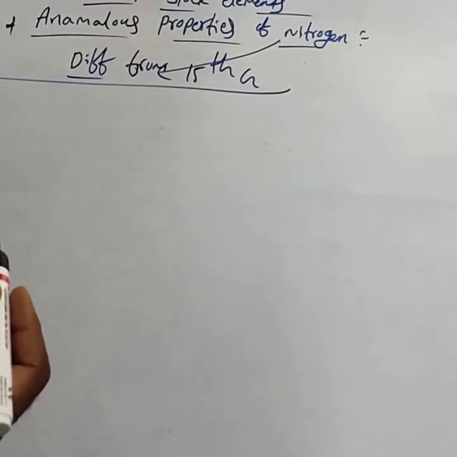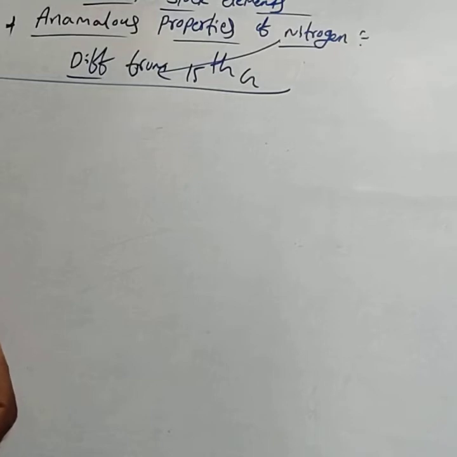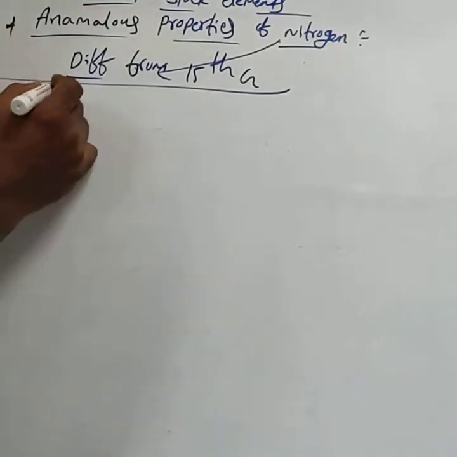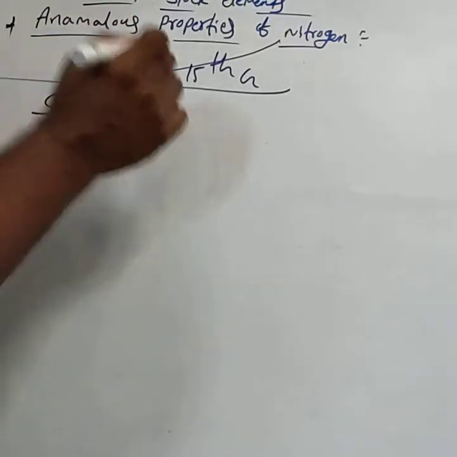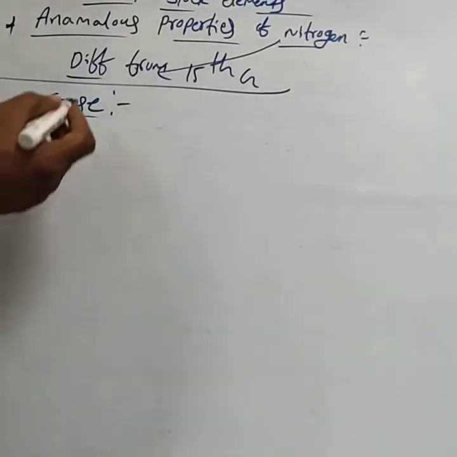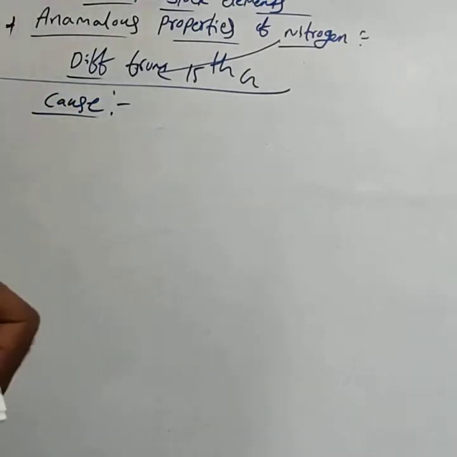Why nitrogen shows properties different from the other 15th group elements is the cause for the anomalous properties. In some cases, they may ask what is the cause for the anomalous properties.